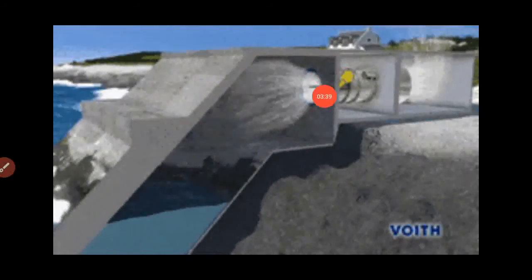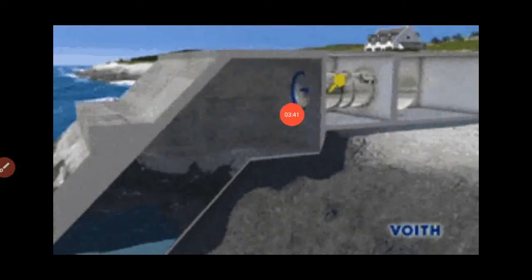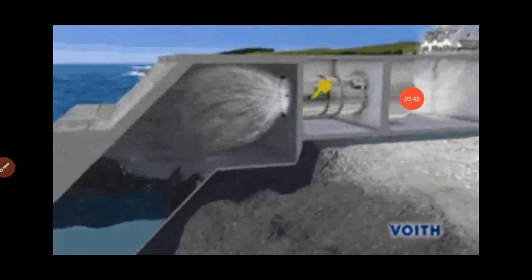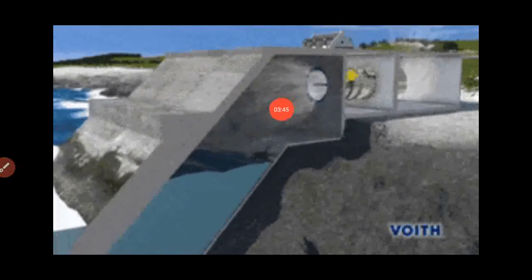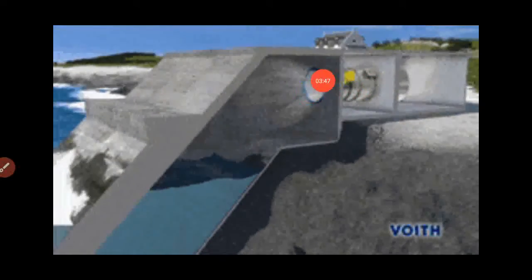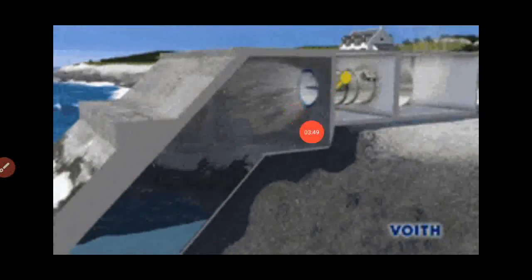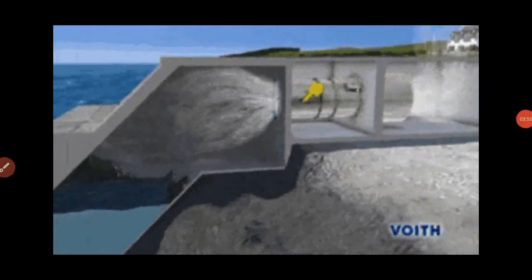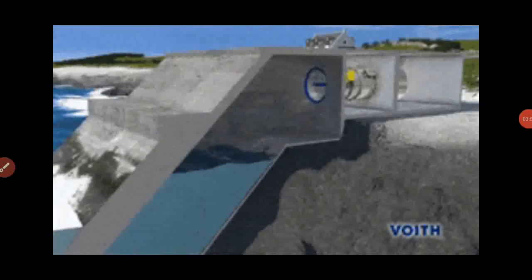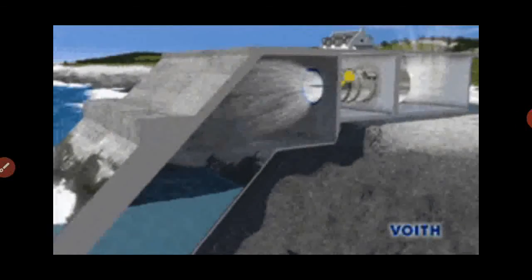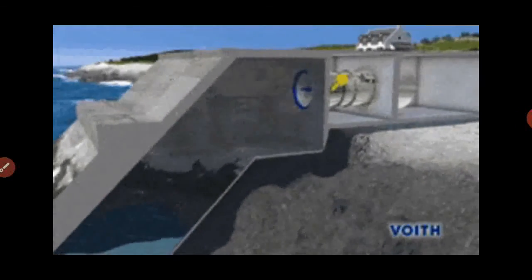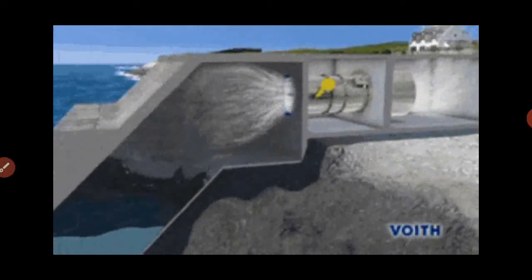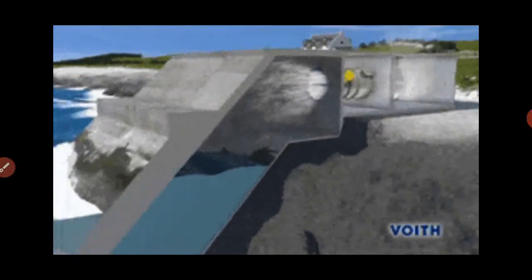When the water goes down, the air also comes down, and due to that kinetic energy, this turbine also rotates. Wave energy is actually a concentrated form of solar power generated by the action of wind blowing across the surface of the ocean water, which can then be used to